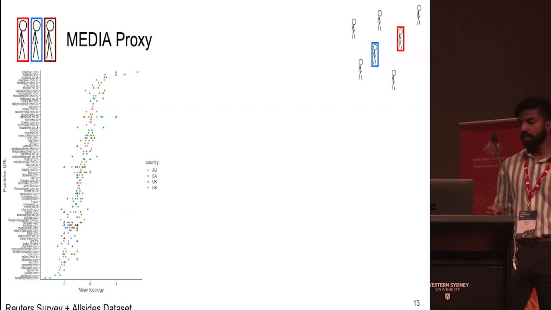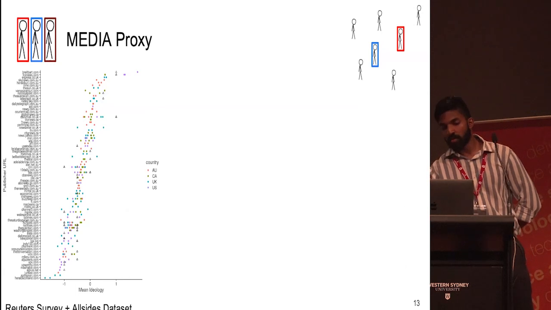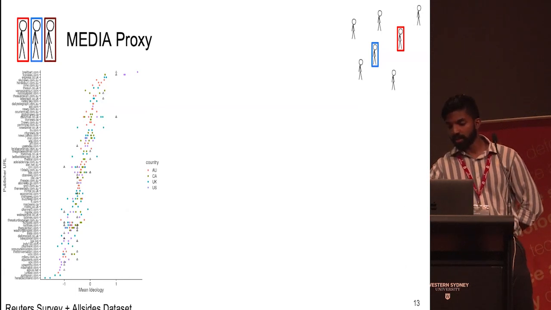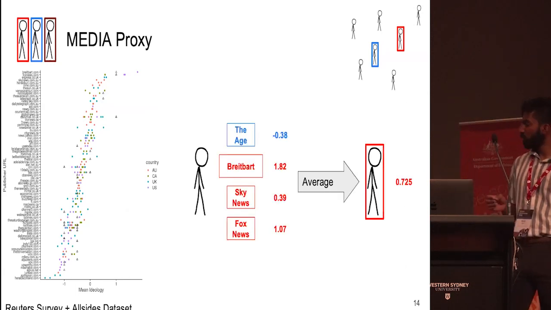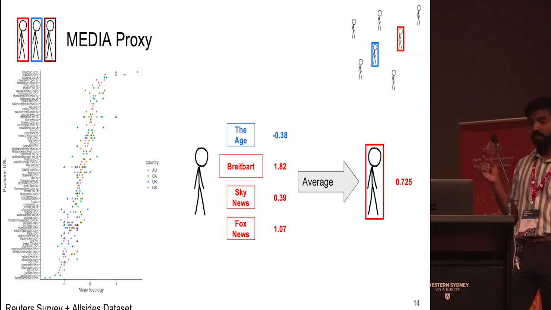So we get these scores for each domain, and then we calibrate it with the All Sides Media Bias data set. And the way that we give labels to users from this is we look at all of the domains that a user shares, and we take the average political ideological lean from these domains, and we give this lean to the user. And then we generate a label for the user based on this lean. So for example, here, this user is conservative.